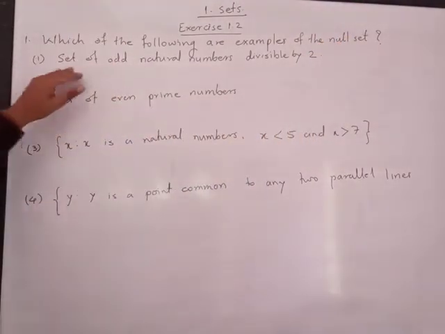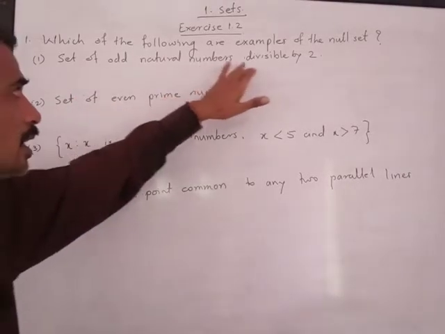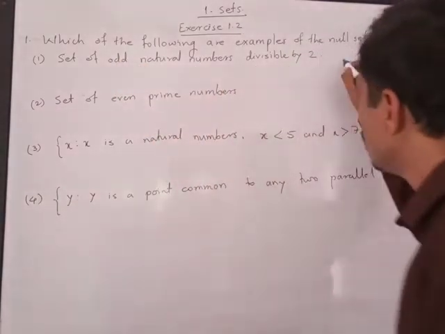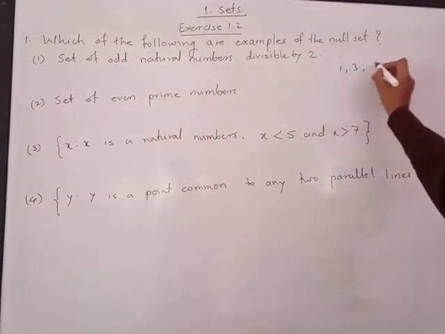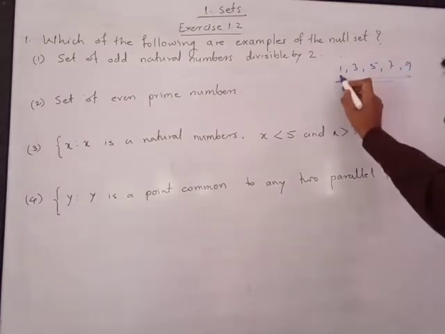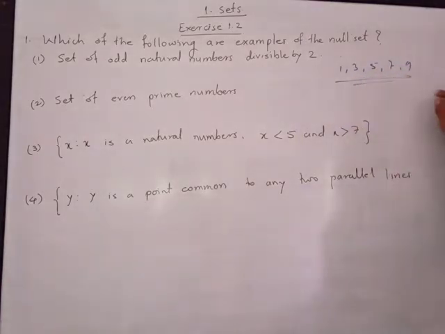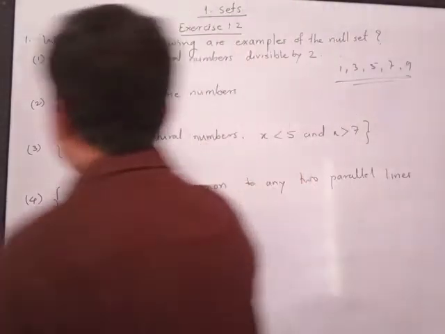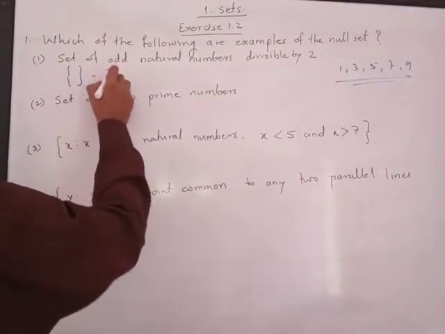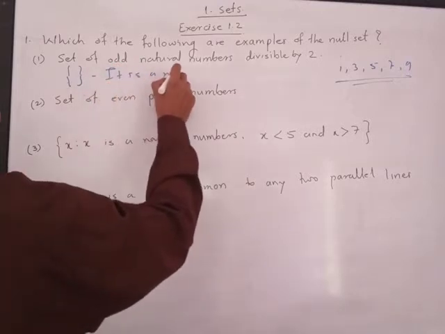Now see, a set of odd natural numbers divisible by 2. When we say odd natural numbers, these are 1, 3, 5, 7, 9. Now please watch carefully. None of the numbers is divisible by 2. So this set is a null set.